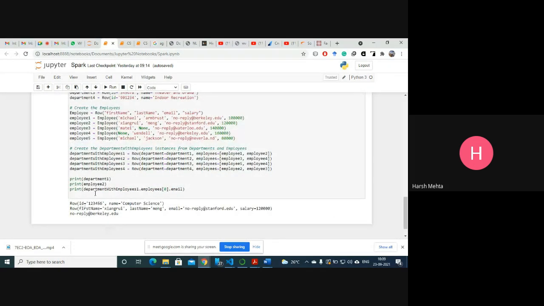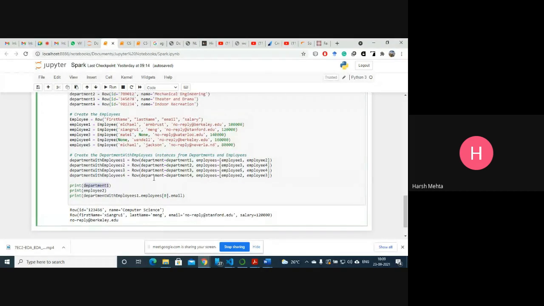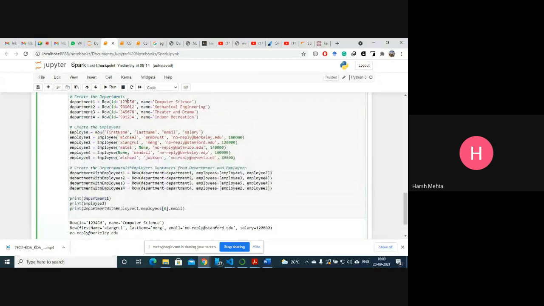I just run it, and see what it says. First it prints department one. What is department one? It says row ID, name, computer science. Then employee two, a row. What is there in employee two? In employee two, we have the first name, last name, email, and the salary.